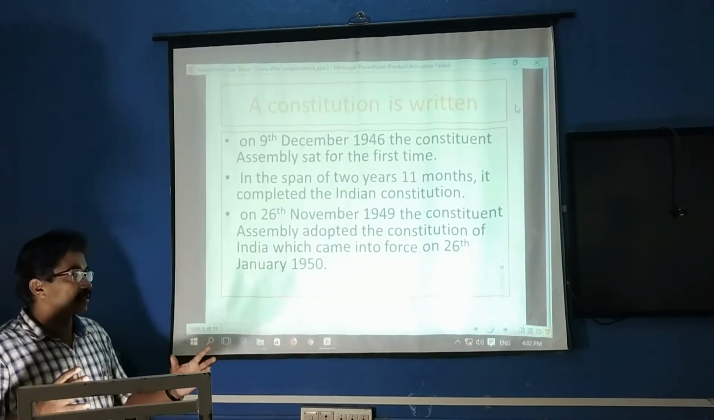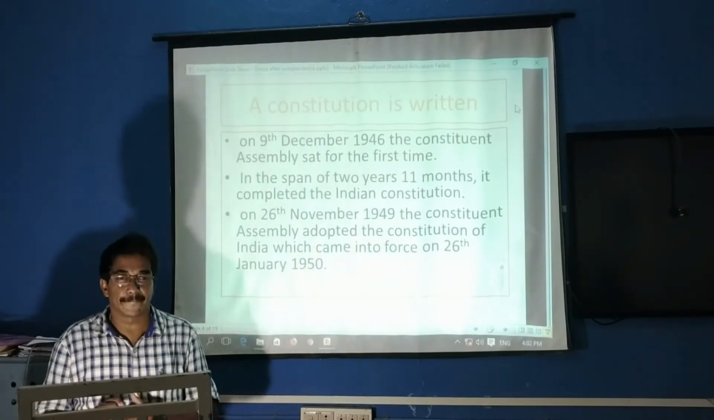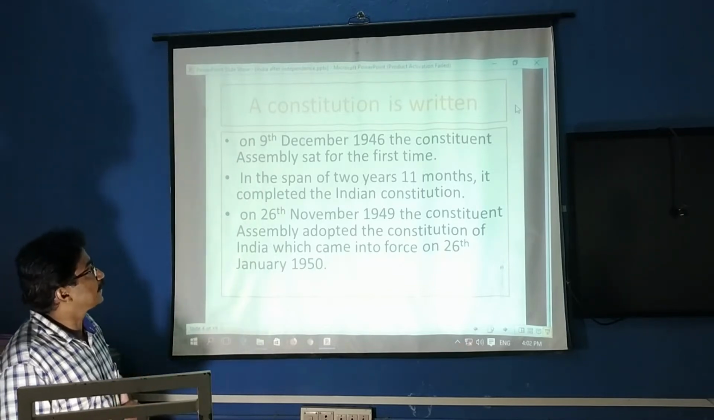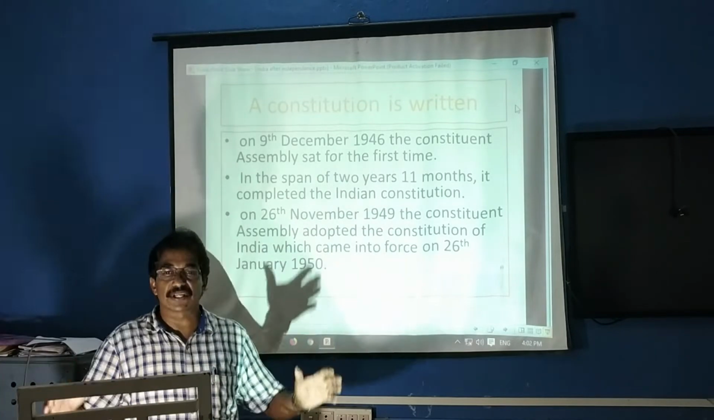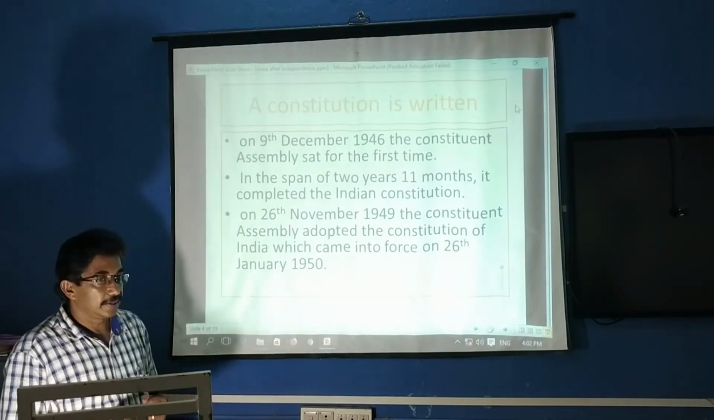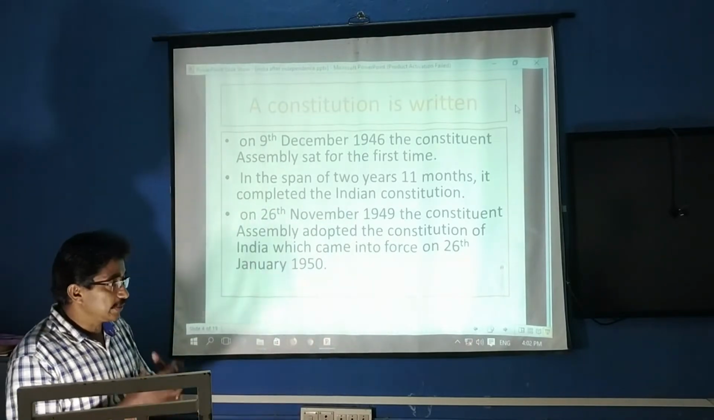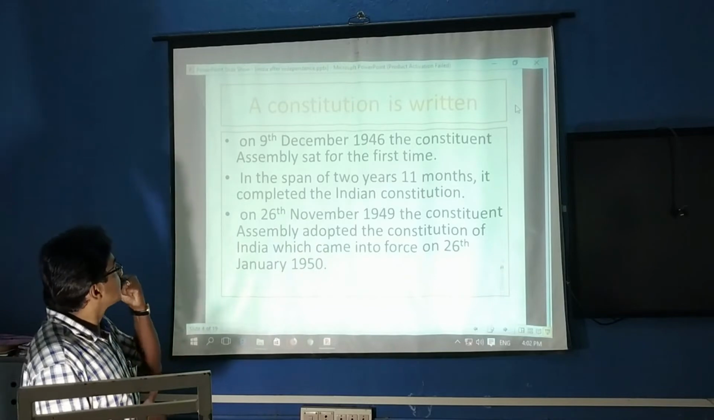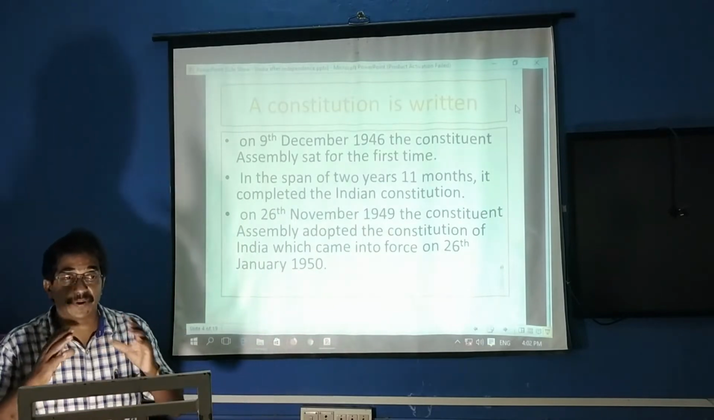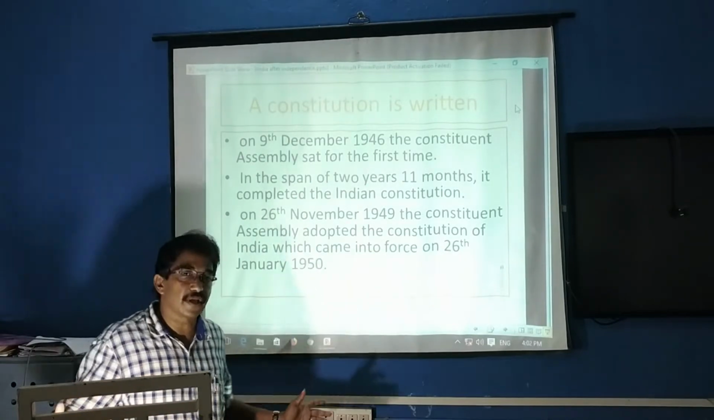Another challenge was to frame the constitution. To frame the constitution, we started on 9th December 1946. A Constituent Assembly was formed, and delegates or members came from different areas and assembled. This assembly took 2 years, 11 months and 10 days to complete the constitution. That also was a very big challenge, and that also we completed.